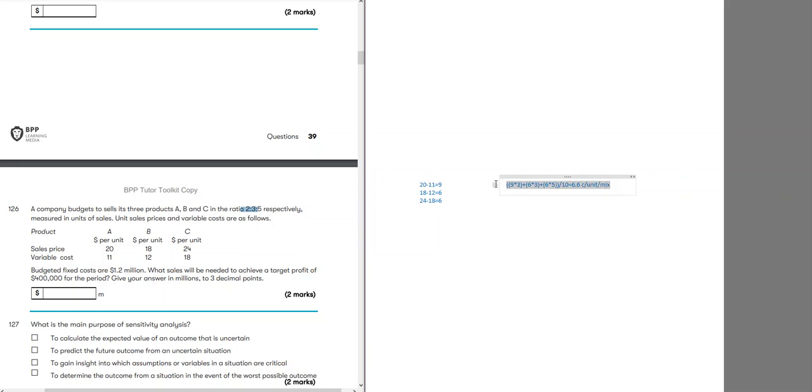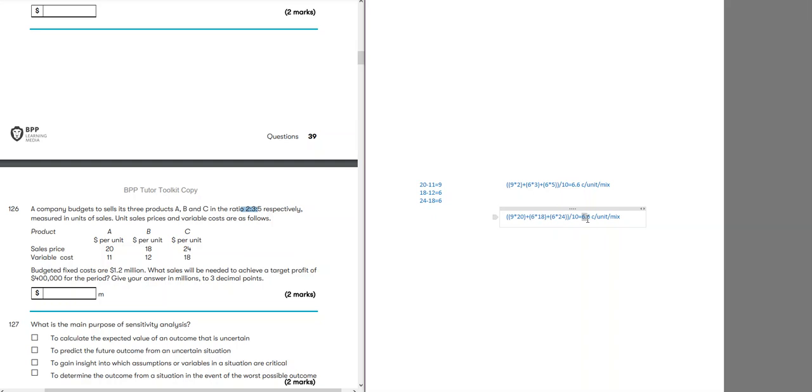So next, what we will do is find CS ratio, which is sales, 20. So remember, when you are doing multiple product break-even point, you always find average per unit per mix. That is the key thing.